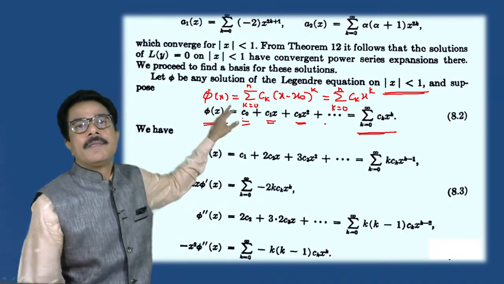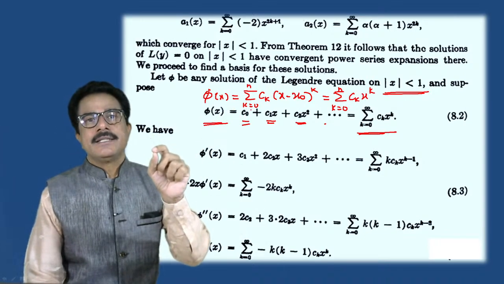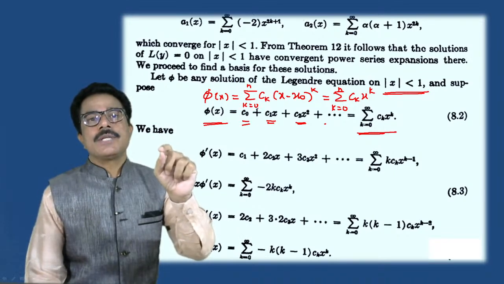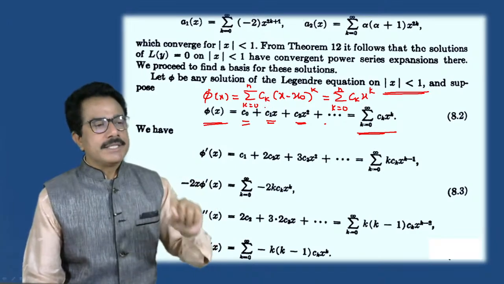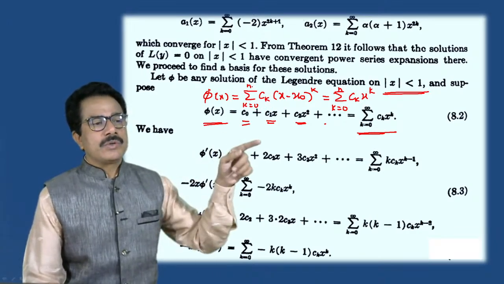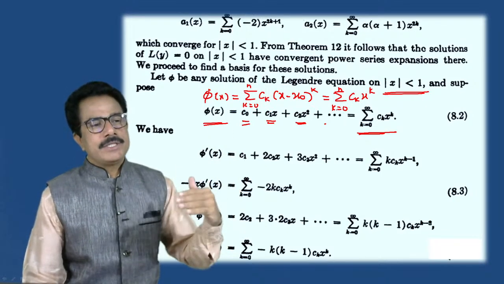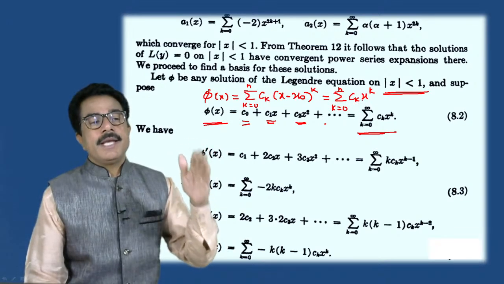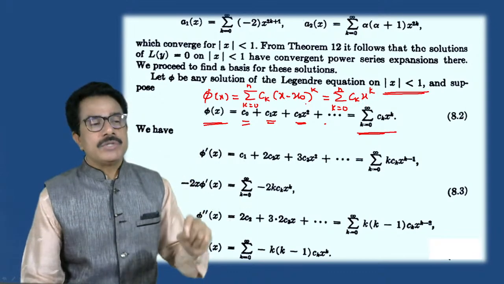We have seen that if the coefficients are analytic, then we can write the solution phi of x in the summation form of the series k is equals to 0 to n Ck into bracket x minus x naught raised to k, which is equals to summation Ck x raised to k, because x naught is the initial point which gives the value 0.